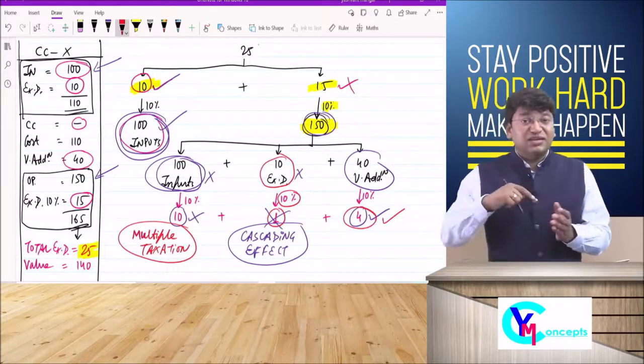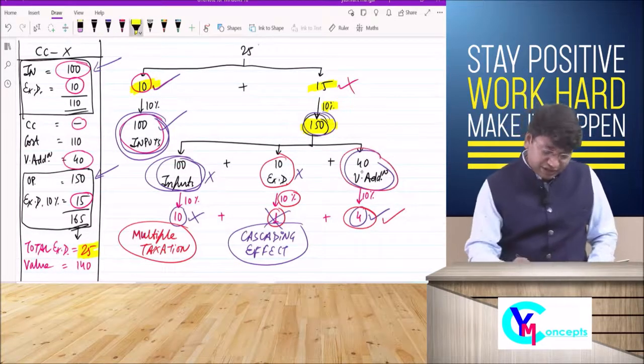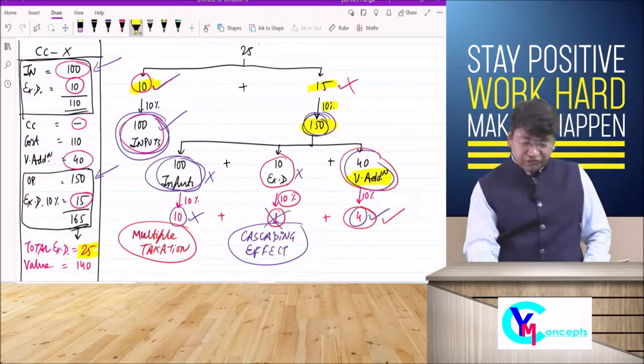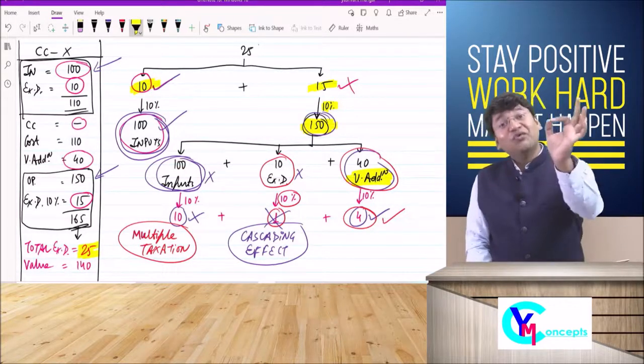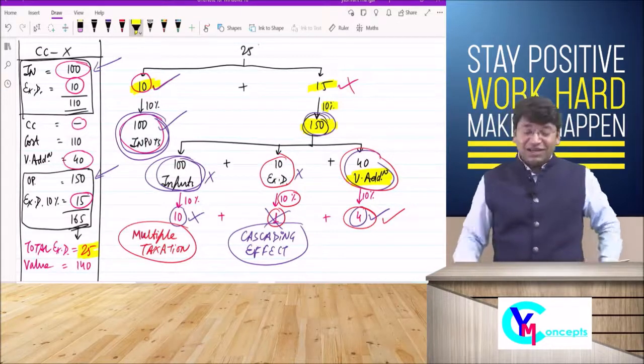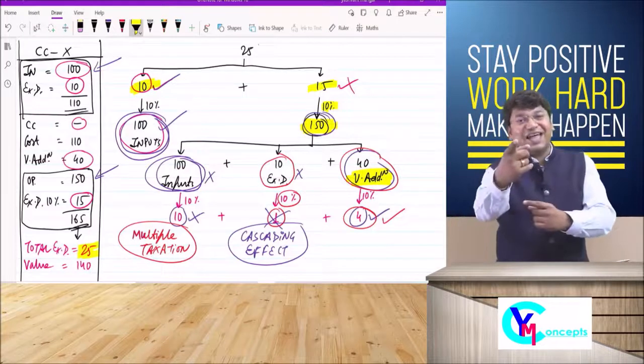So ultimately, what should the taxation be on the next step? Only on value addition. Fairly, tax should be charged only on value addition at the next step. Sir, so tax on value addition is called value added tax.